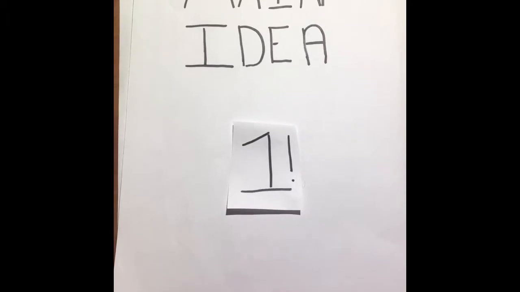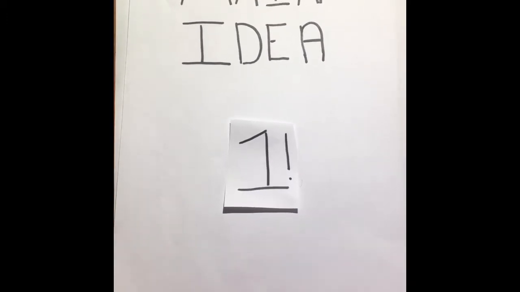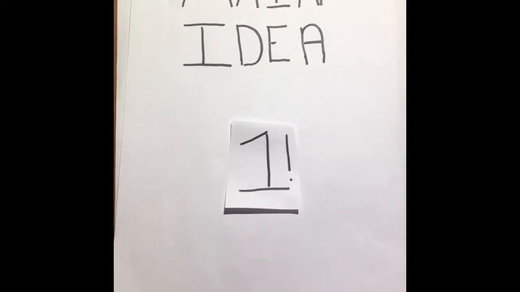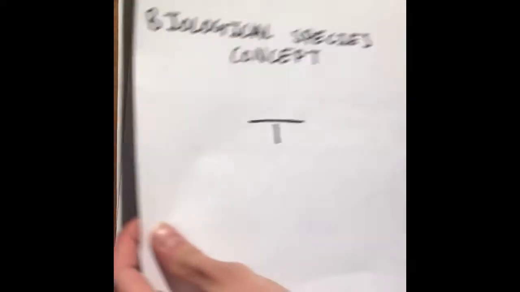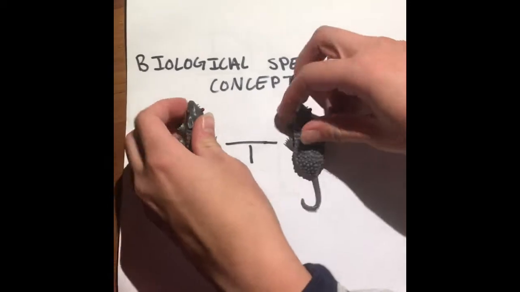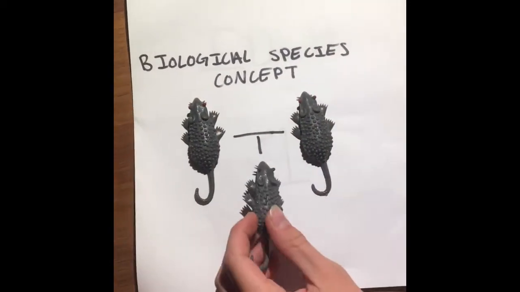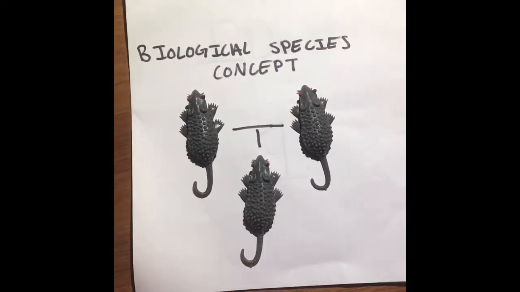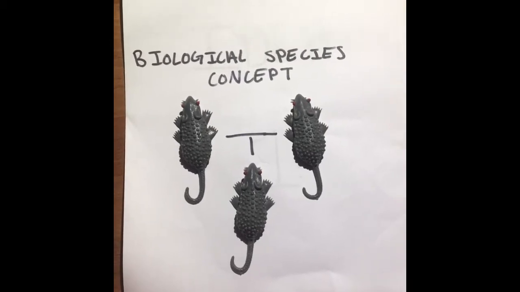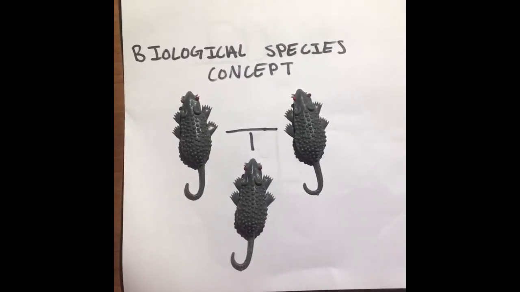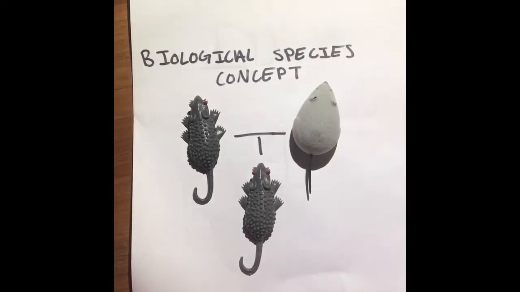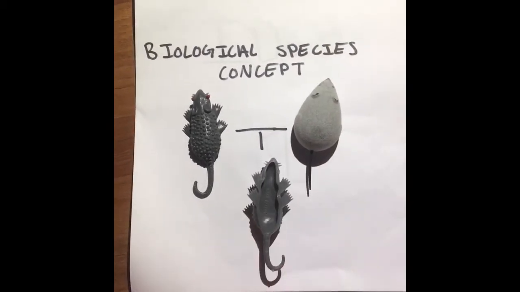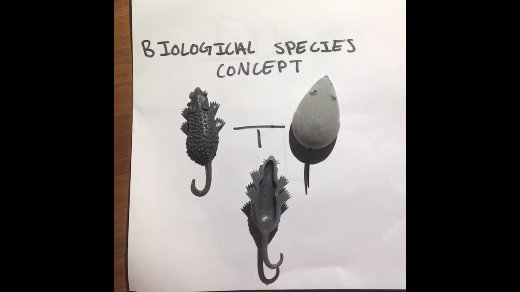The biological species concept is pretty much saying that a species is a group of populations that can interbreed with each other and produce viable offspring, but cannot do so with other groups. For example, these two rats of the same species can breed with each other and produce a viable offspring, but this rat and a mouse of a different species cannot breed and produce a viable offspring.